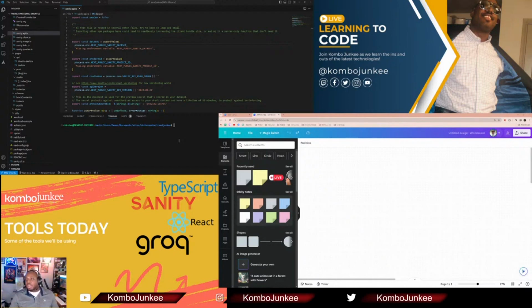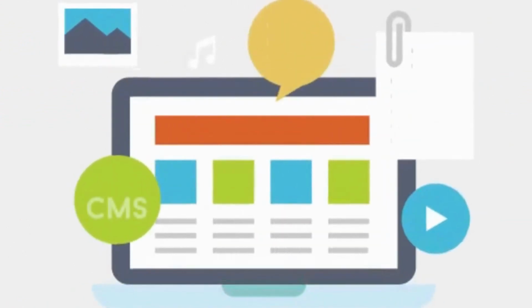So hopefully that makes sense. I think I want to go into a little bit of explanation, so that when this is long form content, when this is VOD content, it makes sense structurally. In order to explain what I'm going to be doing with Sanity.io, I first have to explain what a CMS is. CMS stands for Content Management System. It's a piece of software that people can use to simplify managing the digital content on a website.